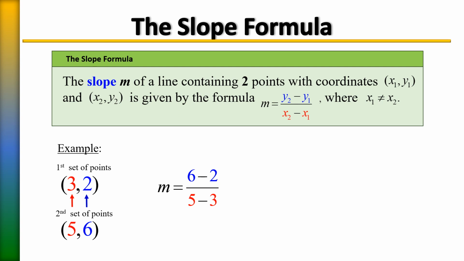At this point, all we need to do is subtraction on the top and the bottom. So 6 take away 2 is 4, and 5 take away 3, of course, is 2. So what we have here is 4 divided by 2, and we know that 4 divided by 2 equals 2, so therefore we have a slope of 2.